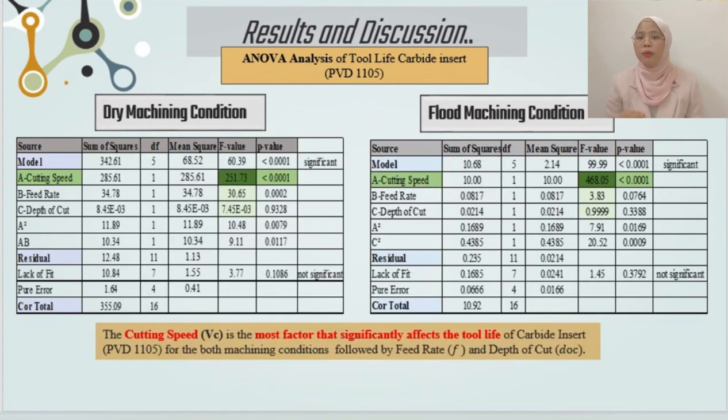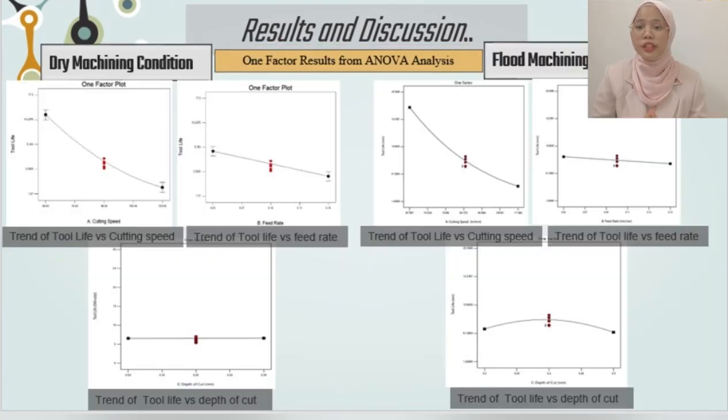Then the value of probability more than F must be less than 0.05 to indicate that the model terms are significant. For both data, the dry and flood machining conditions, the speed is more significant in determining the tool life, followed by the feed rate and depth of cut. To support the result from the ANOVA analysis, here is a graph for one factor for each cutting parameter. They show the one factor plot of the tool life of a coated Carbide-2 versus cutting speed, feed rate, and depth of cut for the dry and flood machining conditions.